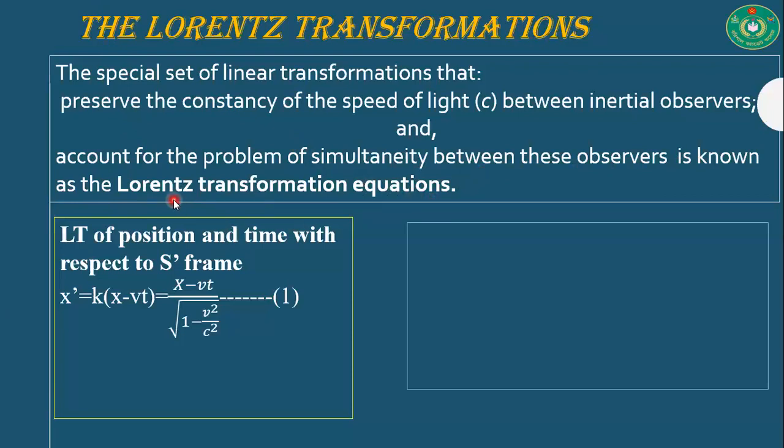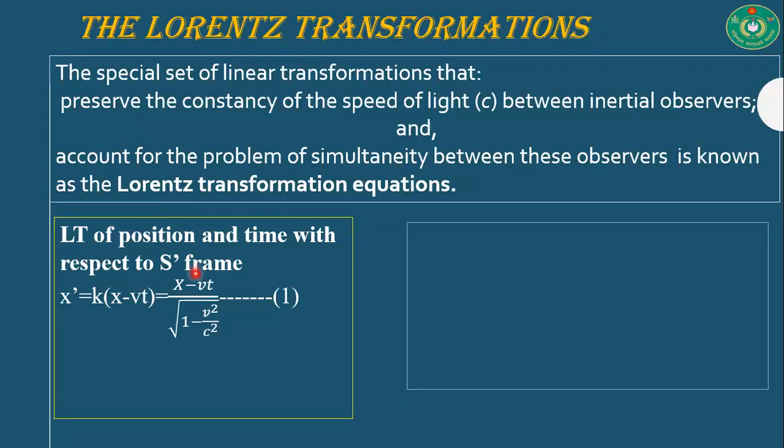From the discussion of the Galilean transformation, it is very clear that the speed of light measured from different inertial frames of reference would be different, but it is supposed to be the same in all inertial frames of reference. That is why it is mandatory to find out the special transformation, and it is our Lorentz transformation. Let's see the Lorentz transformation.